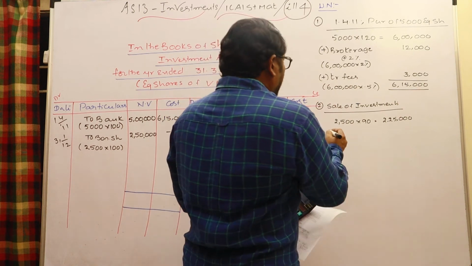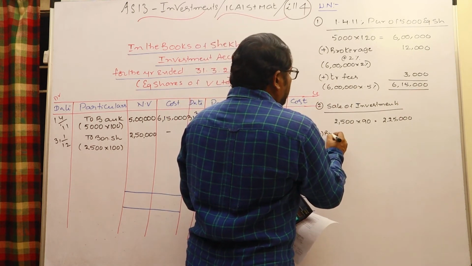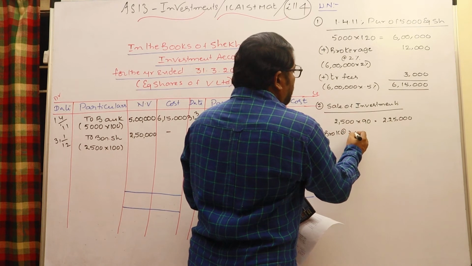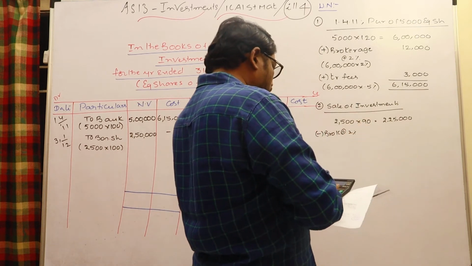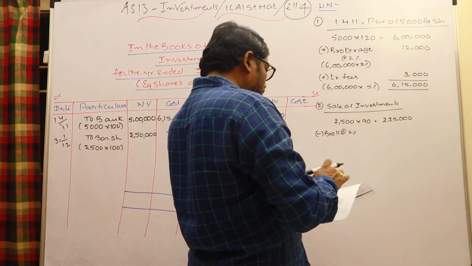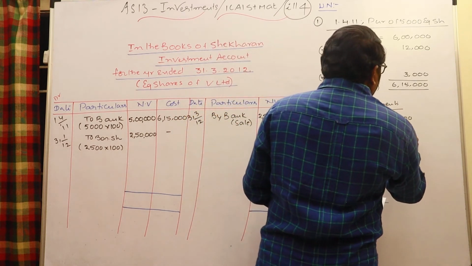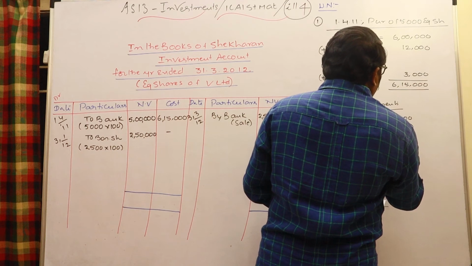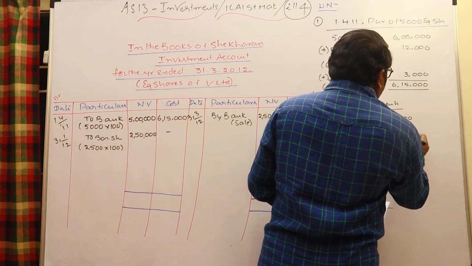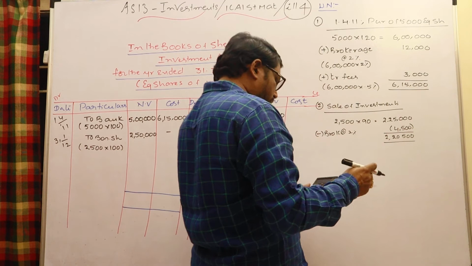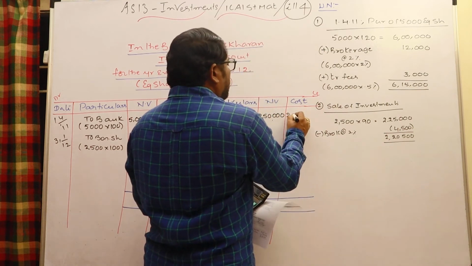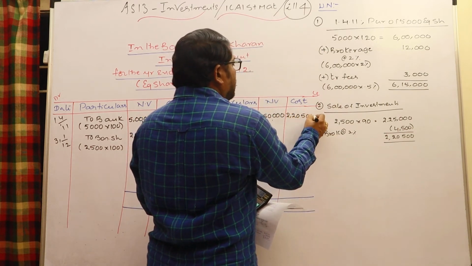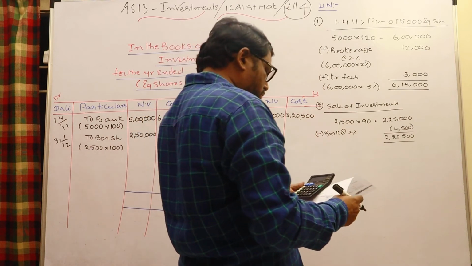2,25,000. This time brokerage is to be deducted, minus brokerage at the rate of 2%. 2,25,000 into 2%, 4,500, and therefore sale proceeds 2,20,500. 2,20,500 amount received towards sale of investments.